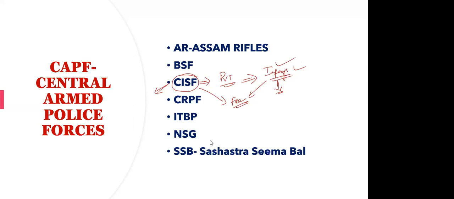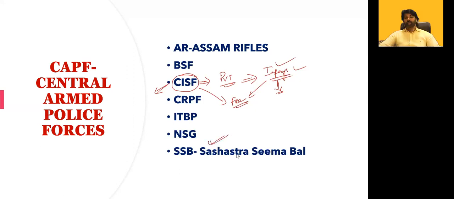What is SSB? SSB again is guarding the border only. Particularly, it is a kind of assisted force, again with Bhutan, Nepal, or the Chinese border, particularly in Sikkim. So they are taking care of the Indo-Chinese border particularly. It's clear. So in this, only one thing is unique, that is Assam Rifles.